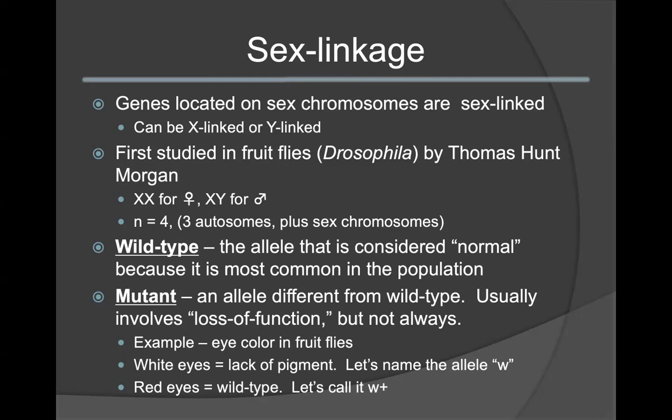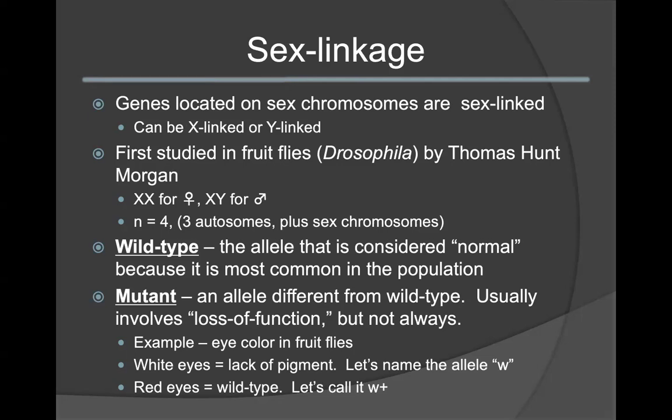The genome of the fruit flies resembles humans such that the sex determination for females occurs when the organism has two X chromosomes, and the males are determined by having an X and a Y chromosome. In total, they have 4 chromosomes, 3 autosomes, and the sex chromosomes.